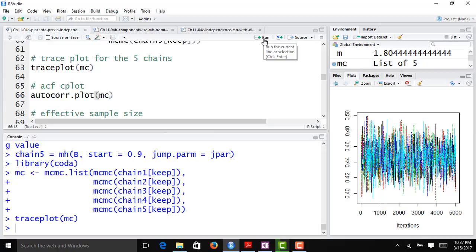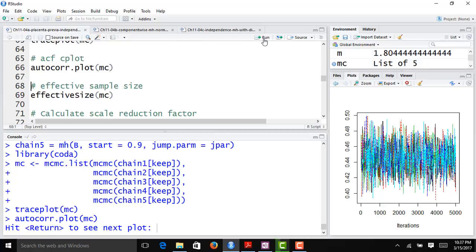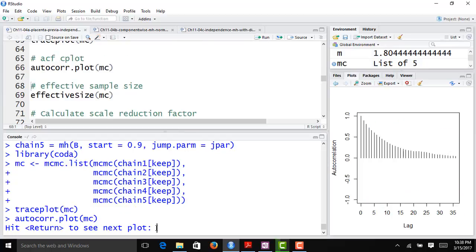Now we'll look at an autocorrelation plot of our MCMC chains. This function produces an autocorrelation plot for every single chain, just in case there's one chain that has particularly bad starting values or is particularly correlated. So there's the first one. You can see that they're correlated out to maybe even a lag of 35, though we definitely see some exponential decay. So this is not ideal, but it's better than if we saw an autocorrelation plot where there's really no decay at all. So that was the ACF plot for the first chain.